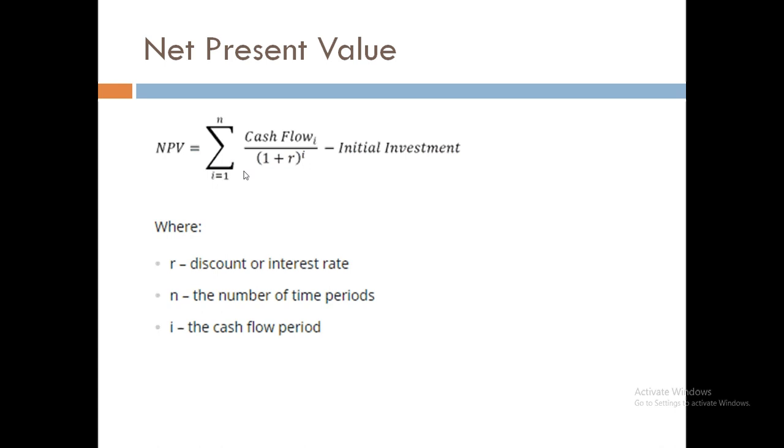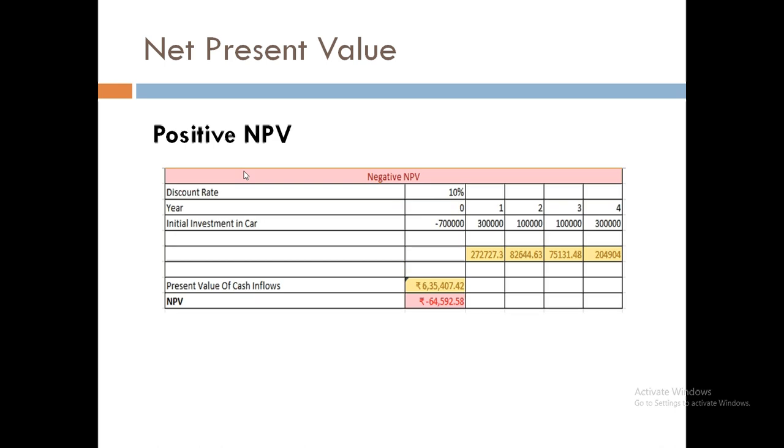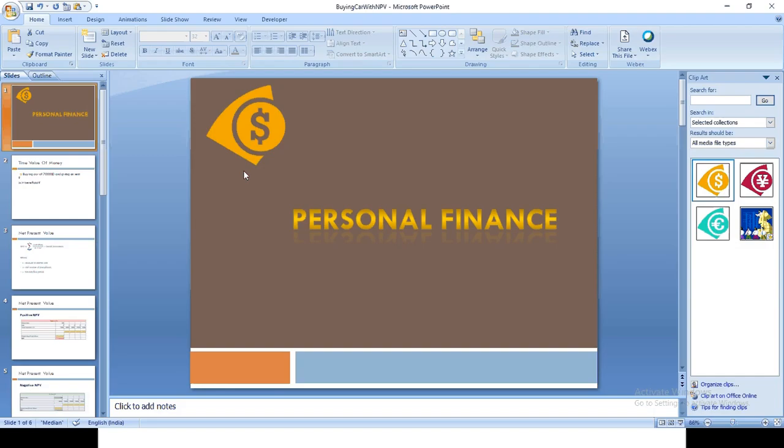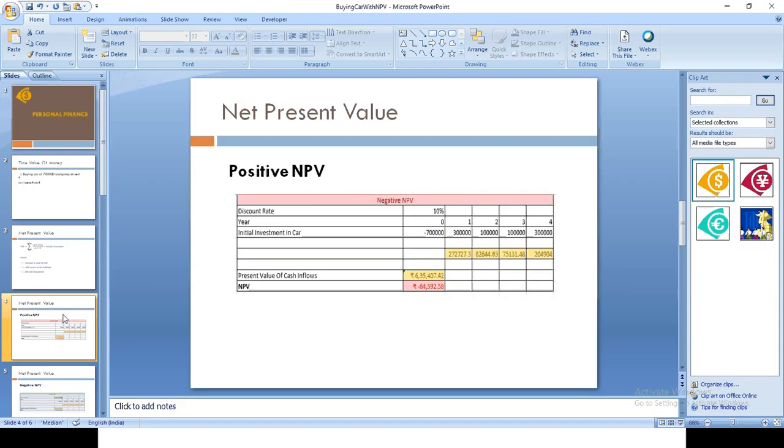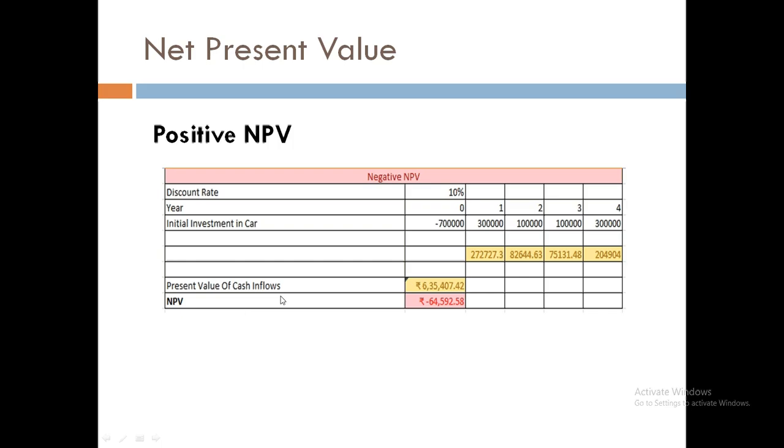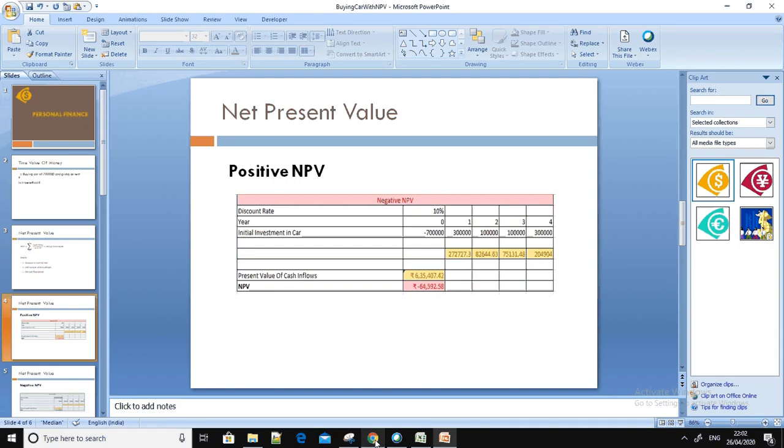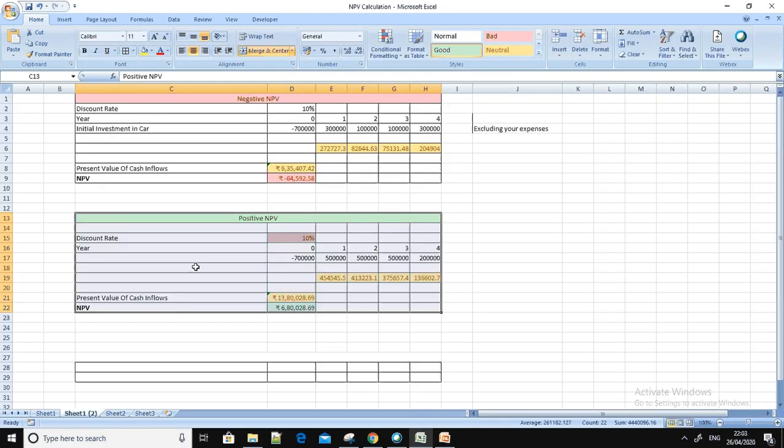Here we are taking the example that for the first 3 years you did a business, and in the fourth year you sold your car at some value. In NPV there are concepts called positive NPV and negative NPV. We'll go through what a positive NPV and a negative NPV are with examples straight through an Excel sheet. For example, you have bought a car at 7 lakh rupees.